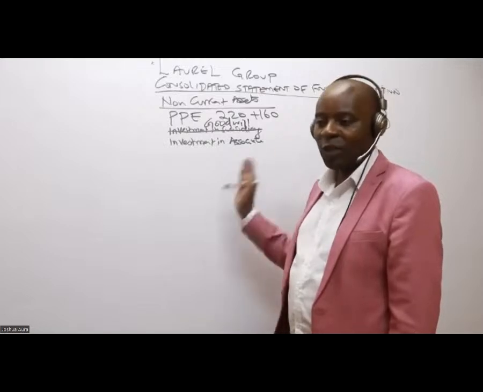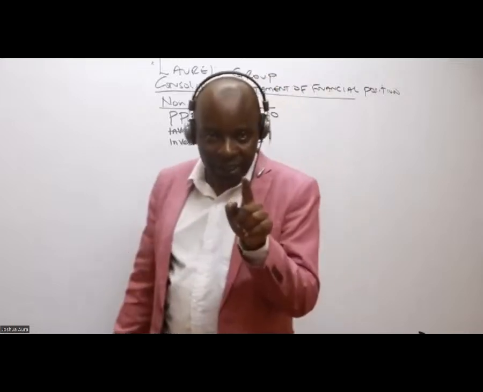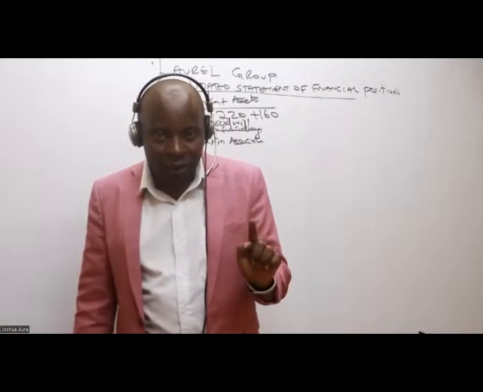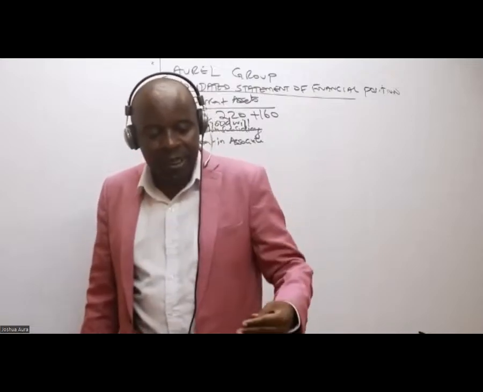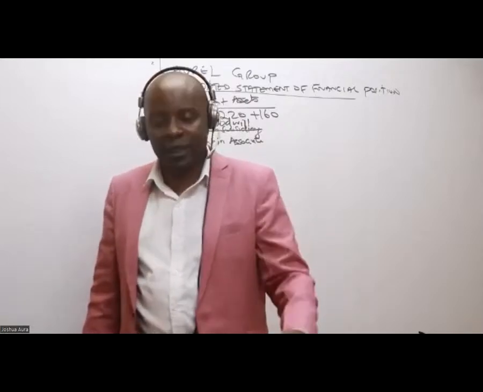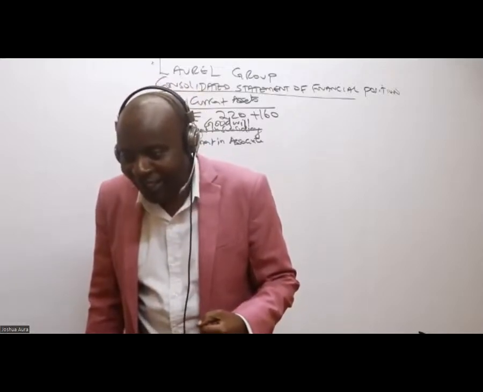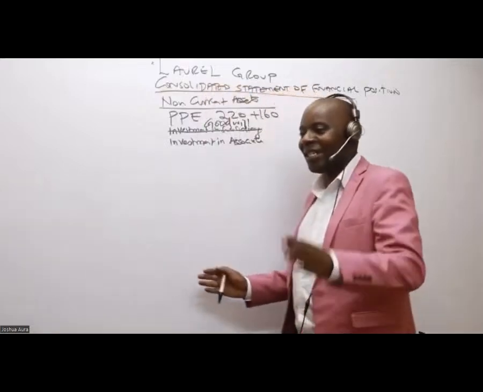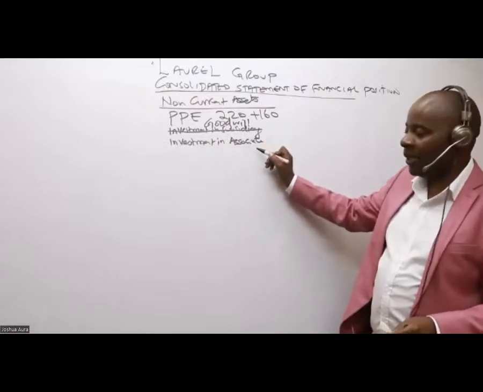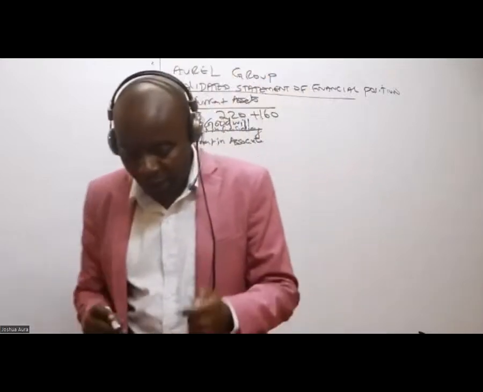Investment in associate, I shall always leave it there. So are we together, ladies and gentlemen, that we shall never be having investment in subsidiaries in our group accounts? Instead of investment in subsidiaries, we shall be having goodwill in their place. When I keep on investing in my subsidiary, I'll be enjoying goodwill. It's fruits too, I like that. But we shall leave investment in associate here. We shall be doing this later in accordance with IAS 28 principles.